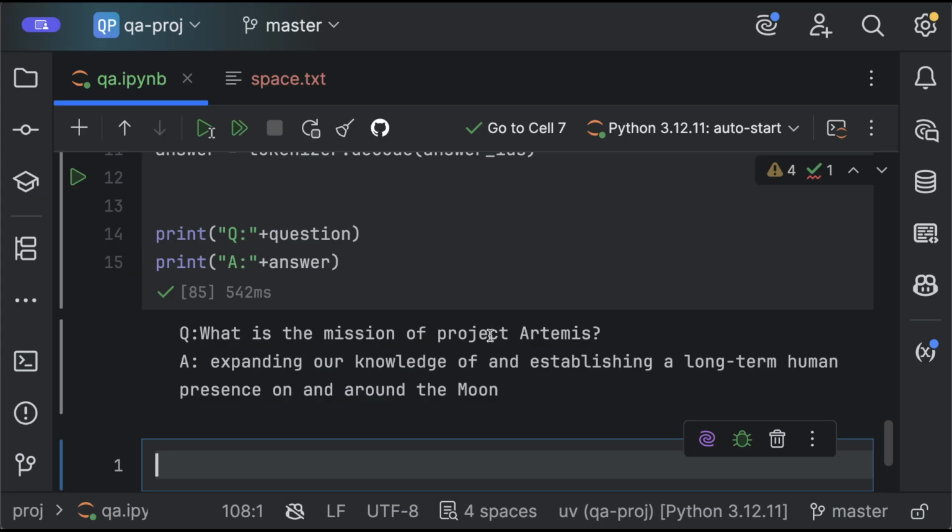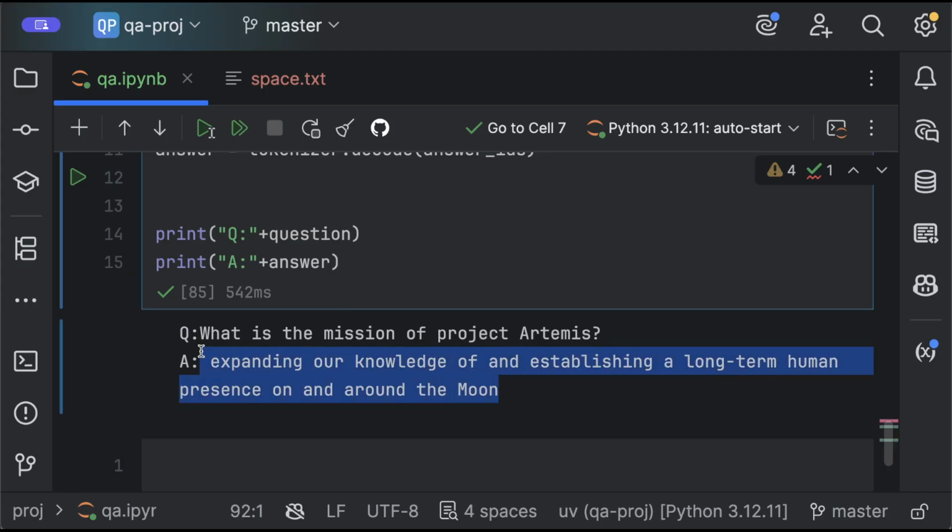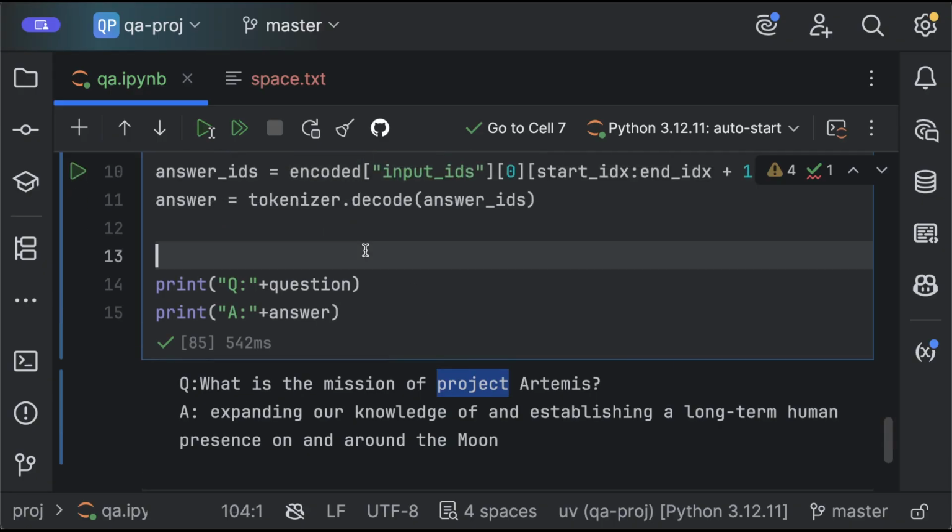So, what is the mission of Project Artemis? It gives us exactly the answer: expanding and establishing long-term human presence around the moon. So you see how good it is. We understand the mission, we understand the project, and the Artemis program. So this gives us a way more accurate answer, right? And yeah, that's pretty much the end